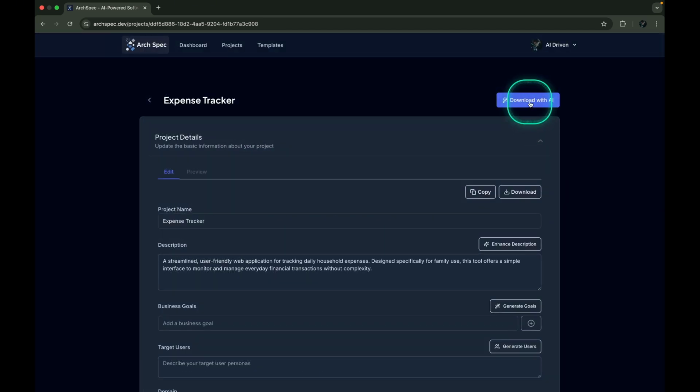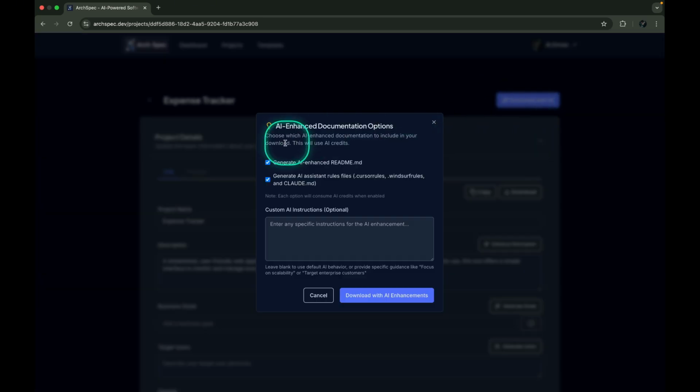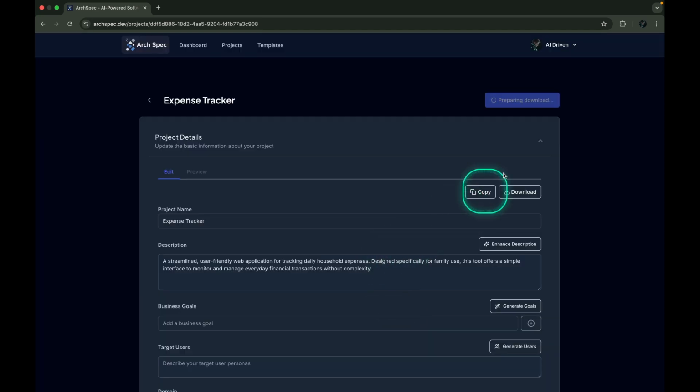When we're done, we can download with AI and choose to generate an AI-enhanced README and AI Assistant rules files for Cursor, Windsurf, and Claude Code. Each option consumes an AI credit when enabled. The system will generate a comprehensive README file and the AI rules files we selected.